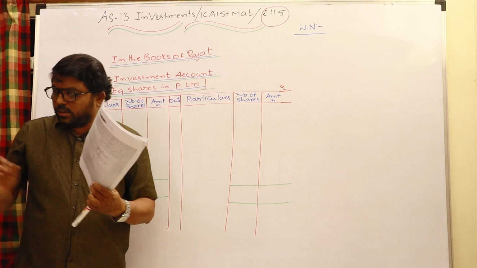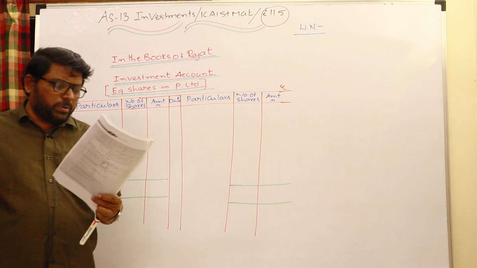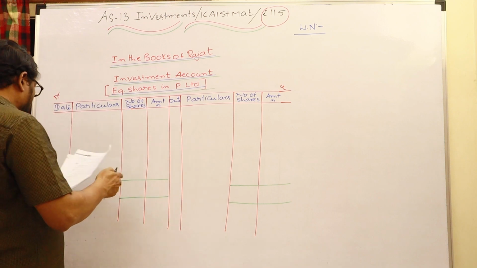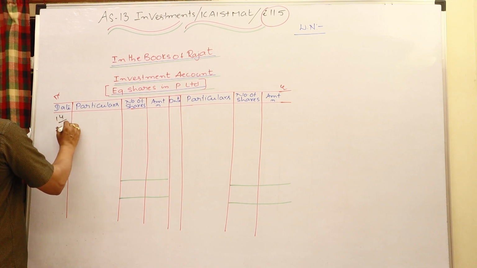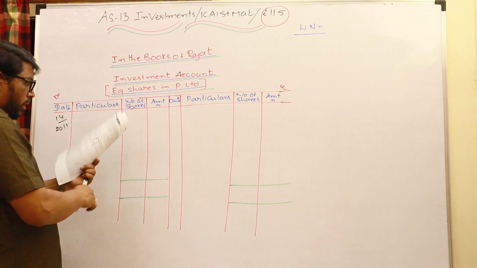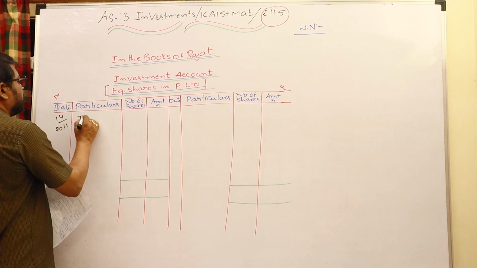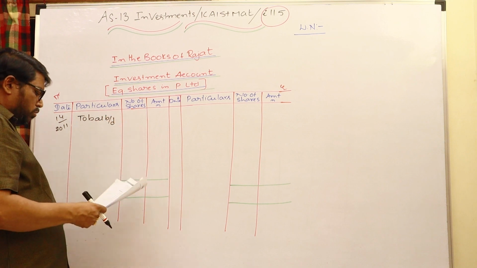So you already have some opening balance of shares. Let us take the opening balance in that way: 1/4/2011, to balance brought down.